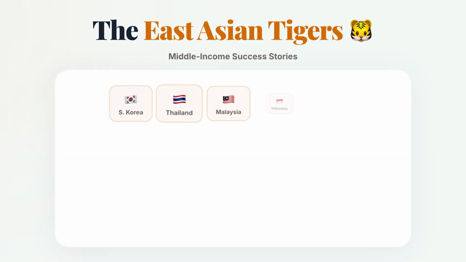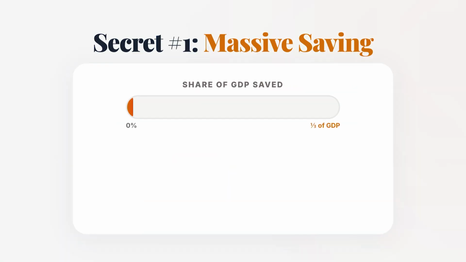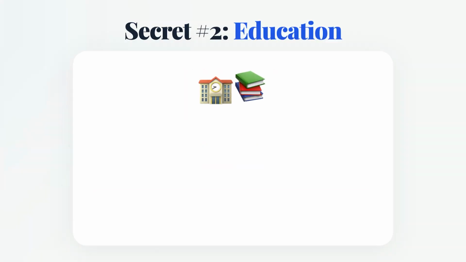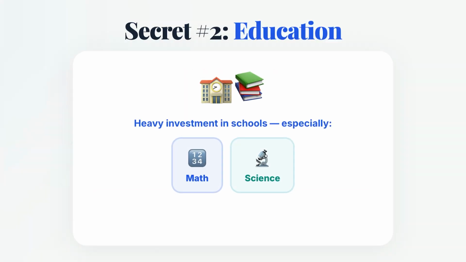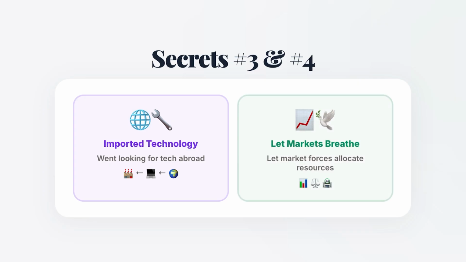The middle-income success stories are the East Asian tigers: South Korea, Thailand, Malaysia, Indonesia, and Singapore, averaging around 5.5% real growth per person for decades. China and India followed. How? They saved heavily, often a third of GDP or more. They invested hard in schools, especially math and science. They went looking for technology abroad, and they let market forces breathe.